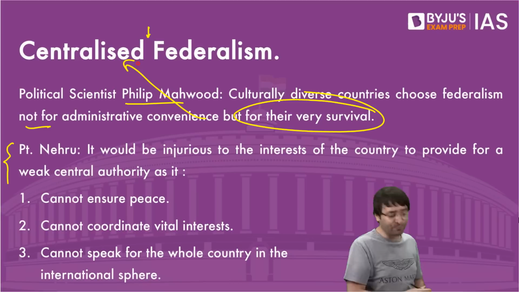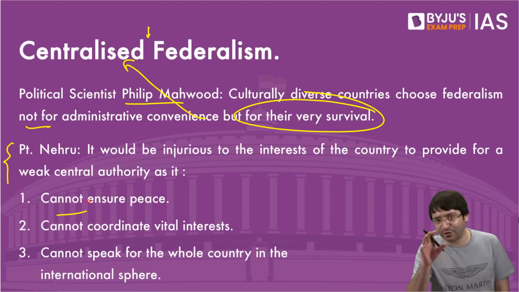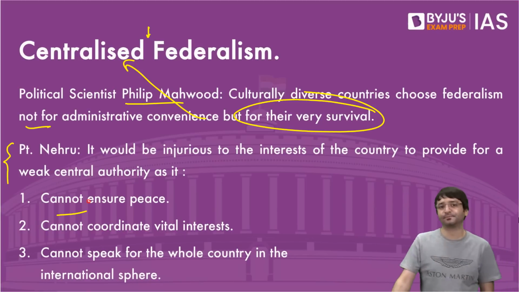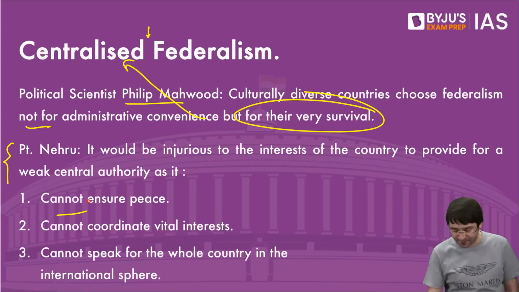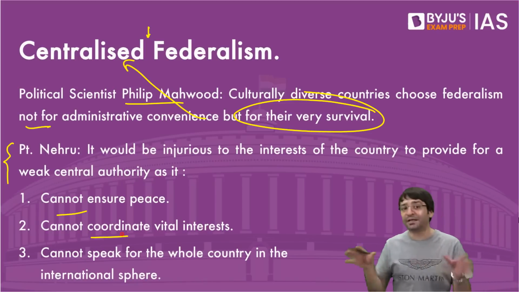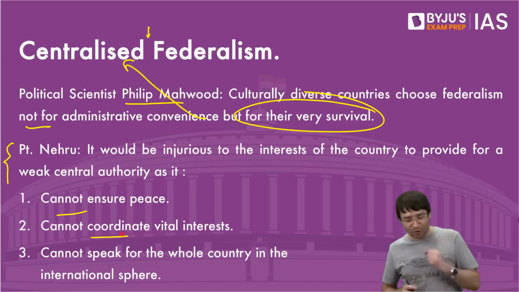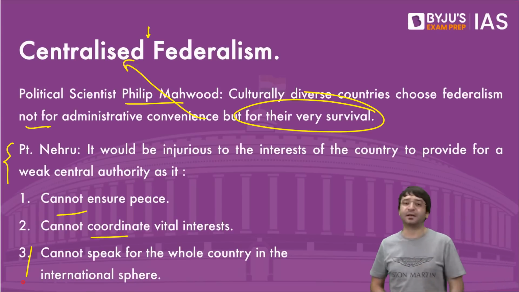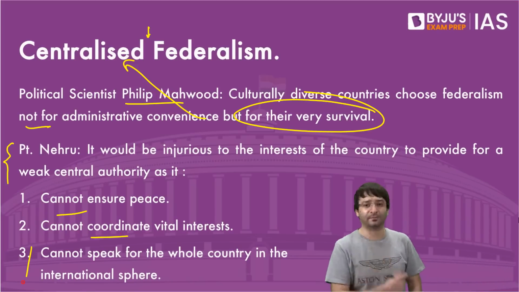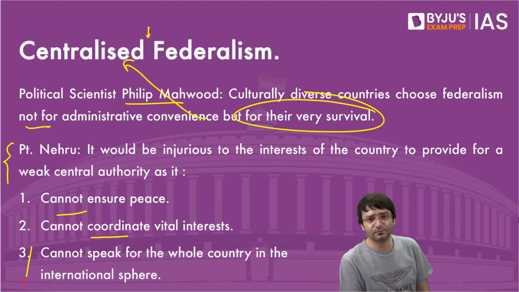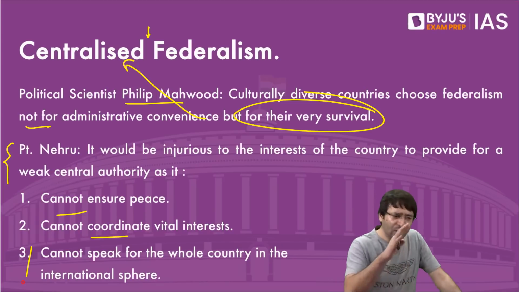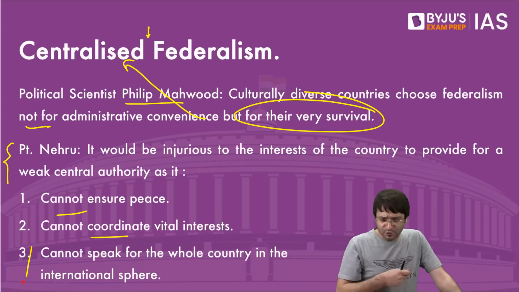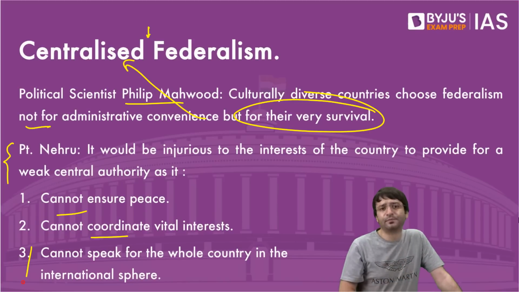Because if the center is not more powerful, then we cannot ensure peace. If the center is not more powerful, then we cannot coordinate vital interests. If the center is not powerful, then we cannot speak for the whole country as one. For example, on the Israel-Hamas war, what is our position?